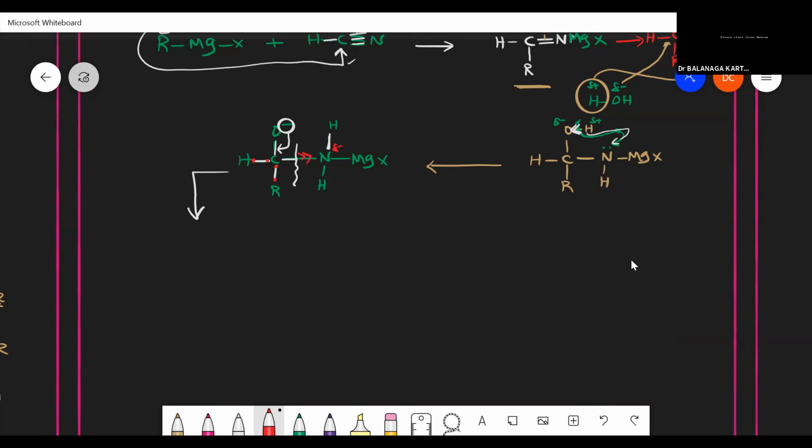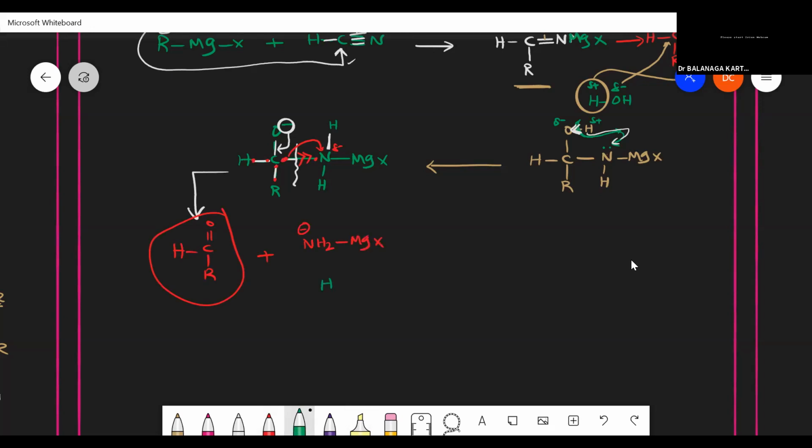That can pull the electron from carbon. That's why, if the bond breaks, the 2 electrons will be shifted to nitrogen. The carbon will get a positive charge. Then this positive and negative will form a double bond. So H, C double bond OR. I can get aldehyde formed as my product. Along with that, NH2 is there, and a minus charge is also there. And here MgX is there.